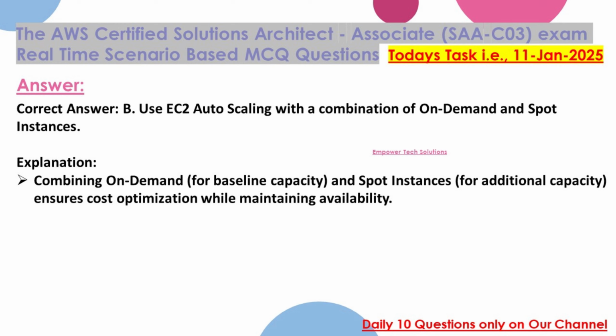Correct answer: B. Use EC2 Auto Scaling with a combination of on-demand and spot instances. Explanation: combining on-demand for baseline capacity and spot instances for additional capacity ensures cost optimization while maintaining availability.